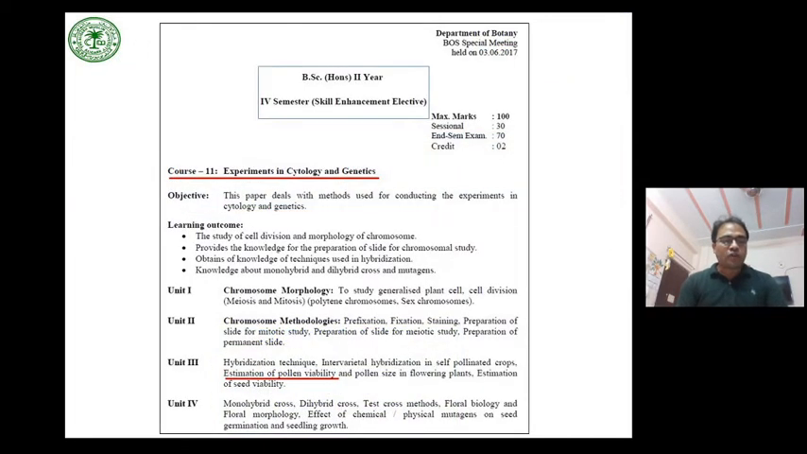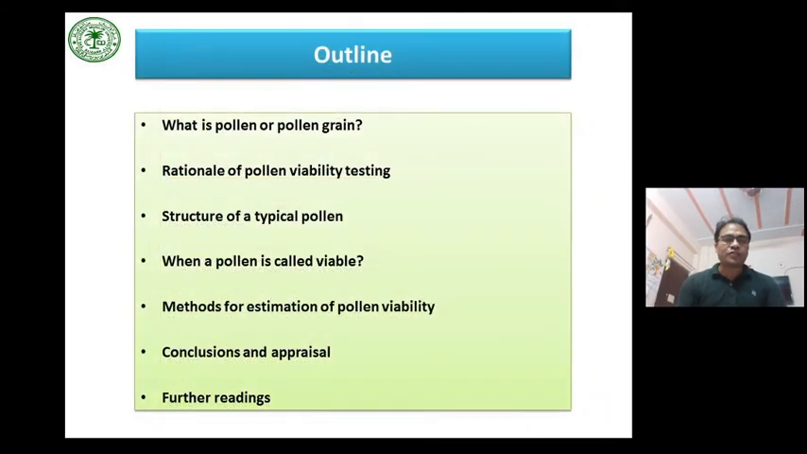This lecture will cover the topic estimation of pollen viability from the unit of course 11, experiments in cytology and genetics, for BSc Botany Honors 4th semester skill enhancement elective. And this is the outline of today's lecture. Here we will know about what is pollen or pollen grain, the rationale of pollen viability testing, the structure of a typical pollen, and when a pollen is called viable. We will discuss in detail methods for estimation of pollen viability, and we will conclude and appraise the major methods of pollen viability that will be discussed here, and I will also suggest some literature for further reading.